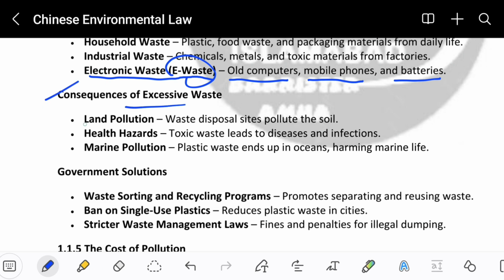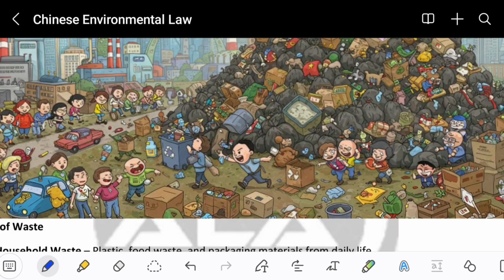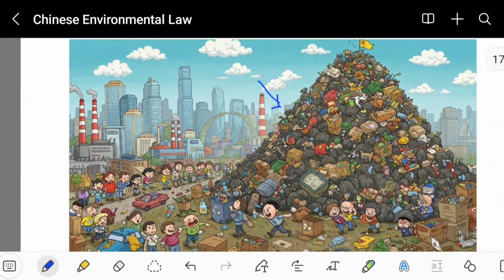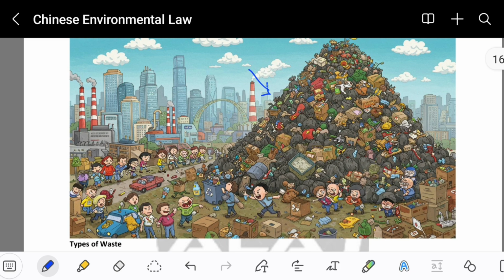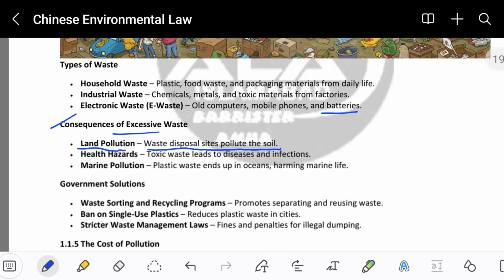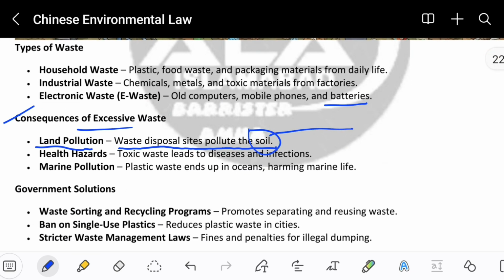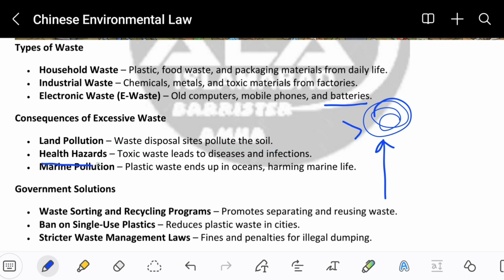So what are the consequences? Land pollution. Waste disposal sites pollute the land. So obviously there's a lot of pollution, just like this in the image. If a lot of pollution or waste is collected in a particular place, what will happen is that the soil of that place will get dirty, and you cannot use the soil again because it will contain a lot of waste material as well.